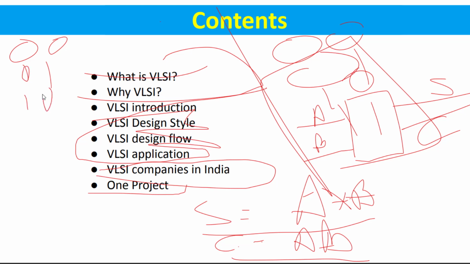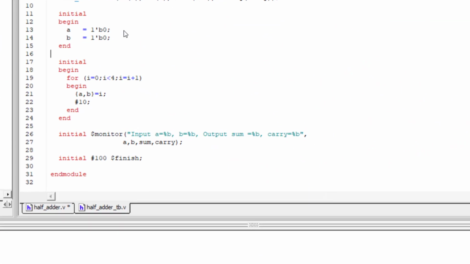So this is the input we have to give. This is A and this is B. That's why we have defined I less than 4. Okay, so now I have given begin A comma B equals to I. So A comma B, A is 0, B is 0. We have given the closing bracket so that both can be concatenated. And I is equal to I.